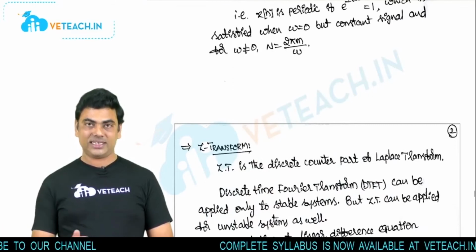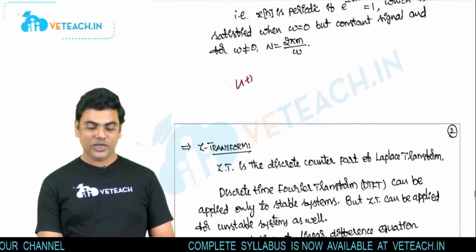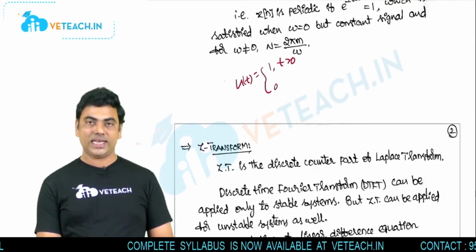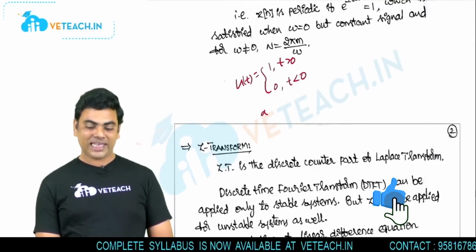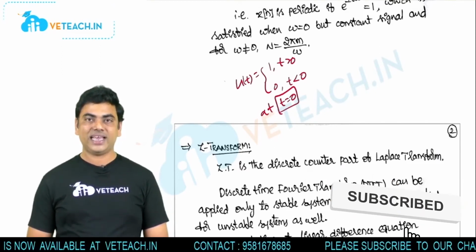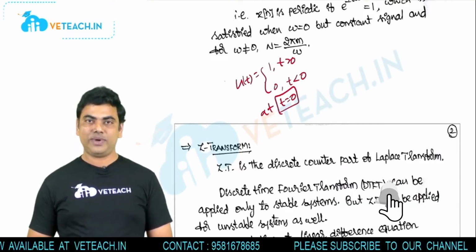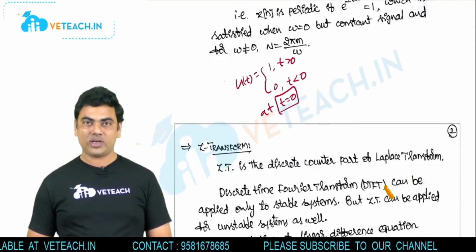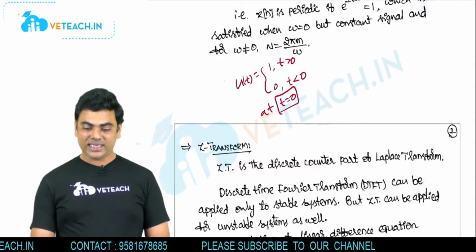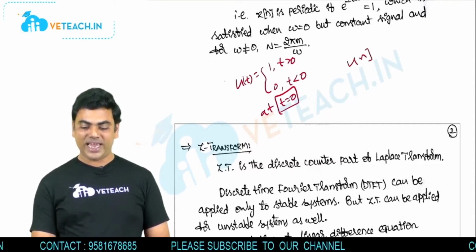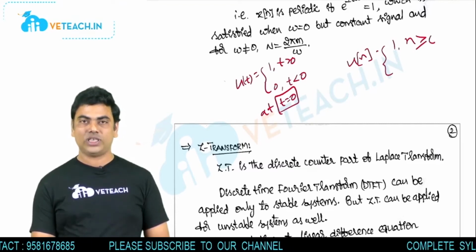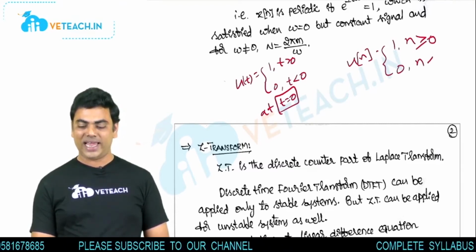One more thing you need to remember is the unit step signal and unit impulse signal representations. In the continuous version, u of t is taken as 1 only for t greater than 0 and 0 for t less than 0. Exactly at t equal to 0, we have a discontinuity and it is undefined. For mathematical purposes, we can take an approximated value at t equal to 0 as 1 by 2. In the discrete version, u of n will be 1 for n greater than or equal to 0 and 0 for n less than 0.